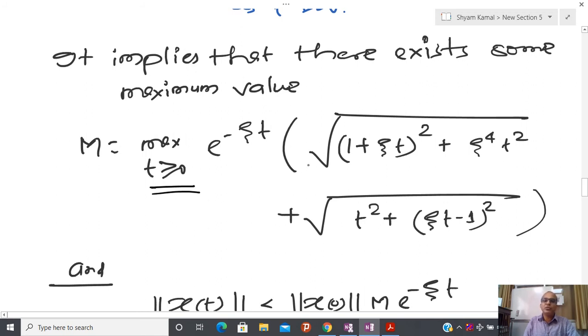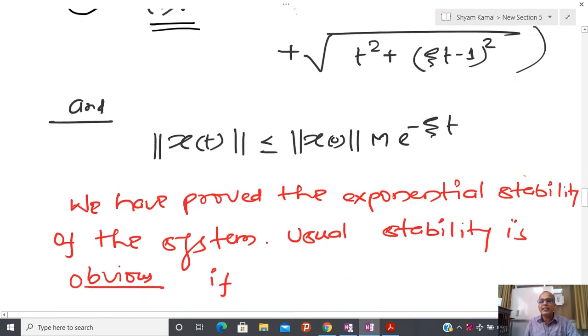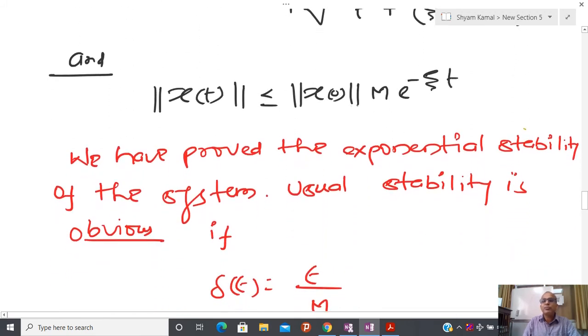During the proof there is no need to calculate the exact value, just by logic you have to convince yourself that there exists some kind of maxima, and I have called that maxima m. Now you have to reuse this, and after that you are able to come up with this kind of solution. And here you can see that this particular system is again exponentially stable.